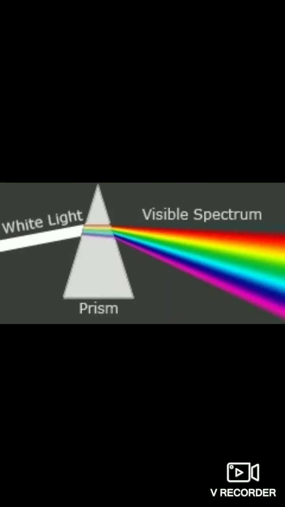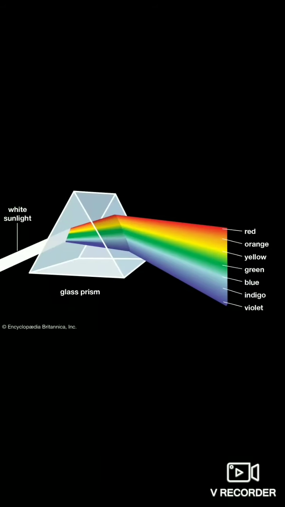Composition of white light. White light consists of 7 colors. As you know, the 7 colors together are known as VIBGYOR. It splits into its 7 constituent colors when allowed to pass through a prism. The band of 7 constituent colors of white light can be obtained on a screen in a fixed order. The order of the 7 colors is given by this word, that is violet, indigo, blue, green, yellow, orange and red. This band of 7 colors is known as spectrum. In a spectrum, the colors are seen in the reverse order, that is red is at the top and violet of course is at the bottom position.